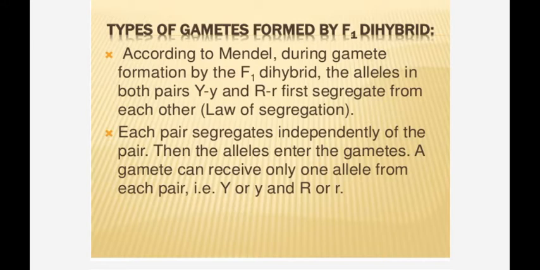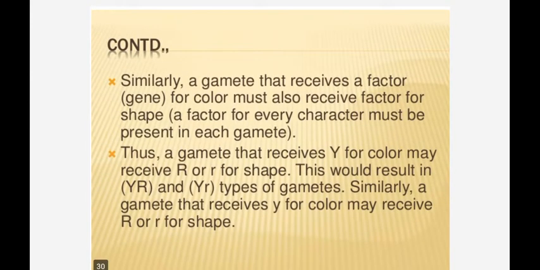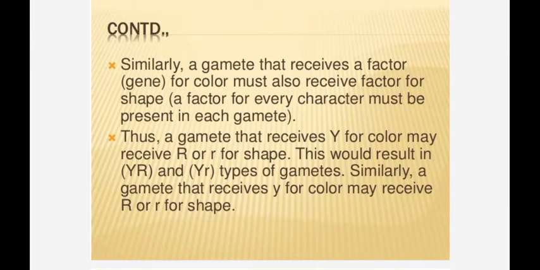Then, the types of gametes formed by the F1 dihybrid. According to Mendel, during gamete formation by the F1 dihybrid, alleles of both pairs, capital Y small y and capital R small r, first segregate from each other. By the law of segregation, each pair segregates independently of the other pair. Then an allele enters the gamete. A gamete can receive only one allele from each pair. Similarly, a gamete that receives a factor for color must also receive a factor for shape. A factor for every character must be present in each gamete. Thus, the gamete that receives Y for color may receive R or small r for shape.